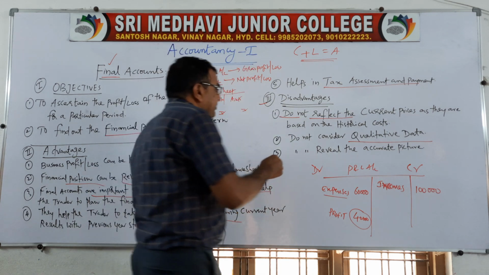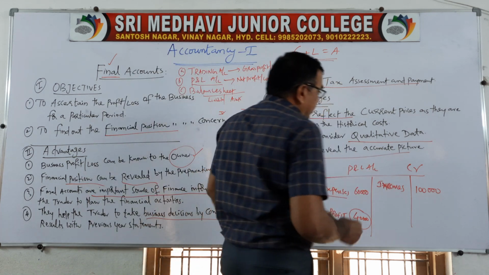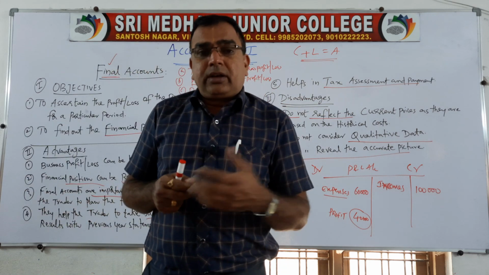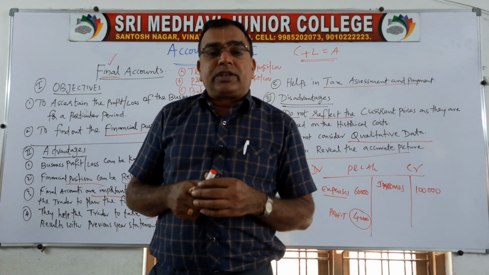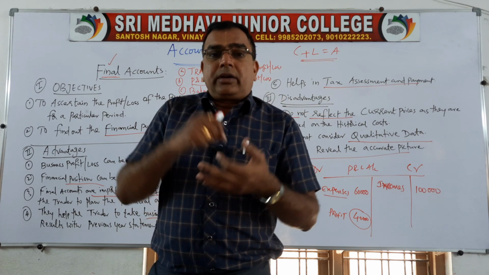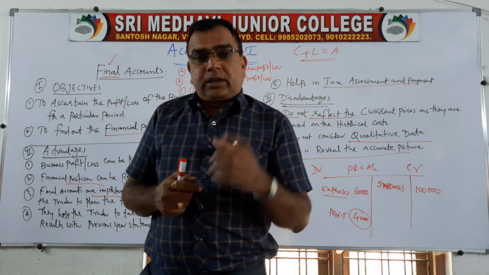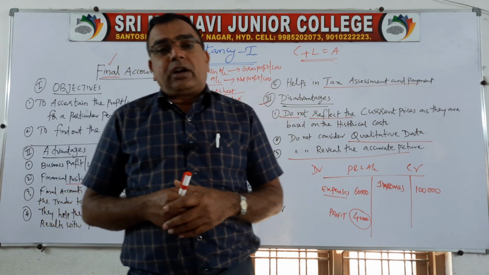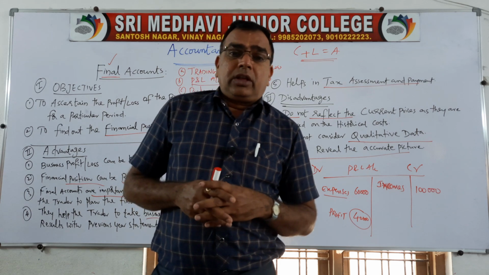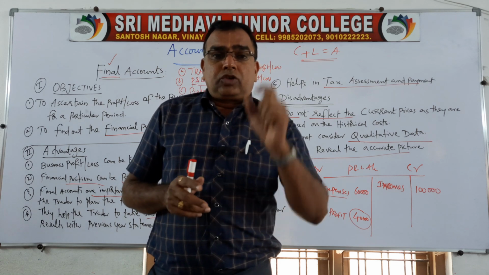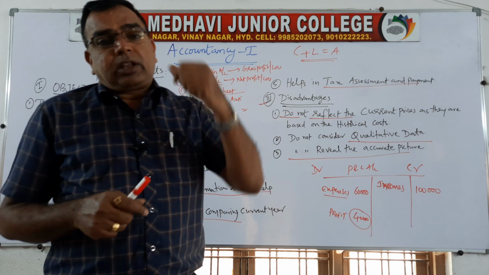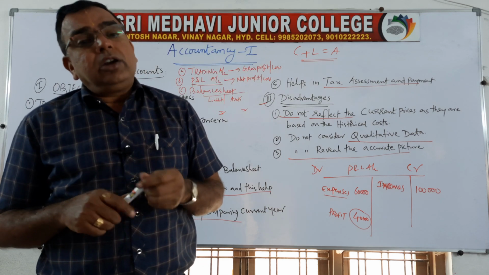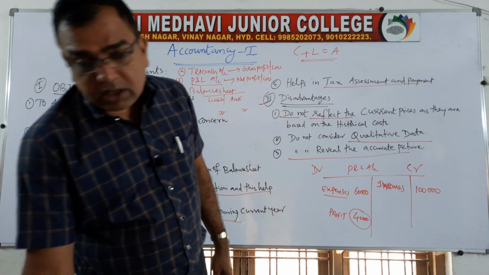The last one is, they do not reveal the accurate picture. Most of the times the board of directors, the accountants or the owners of the business may not record certain items properly. The price of the assets or the expenses incurred during the accounting period are to be recorded by the owners. So sometimes they manipulate the figures. By that, the final accounts may not reveal the true picture of your business organization.